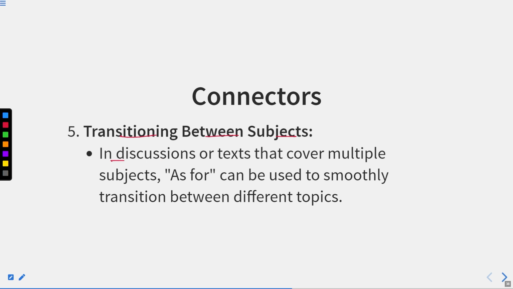Transitioning between subjects in discussions or texts that cover multiple subjects. As for can be used to smoothly transition between different topics. It means if you talk about different topics, or if you are narrating different sentences or situations, and you are making something in common, that we are making these examples only for this particular subject. It means the subject is specified with that. Maybe various examples you can give for that.